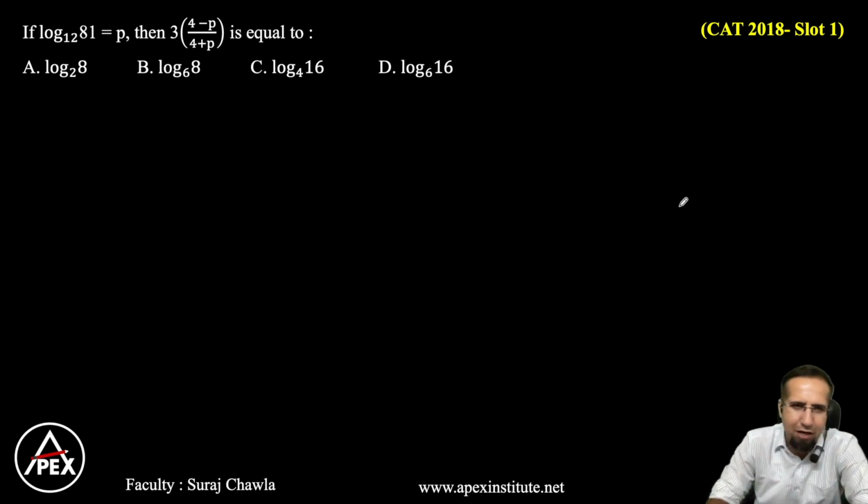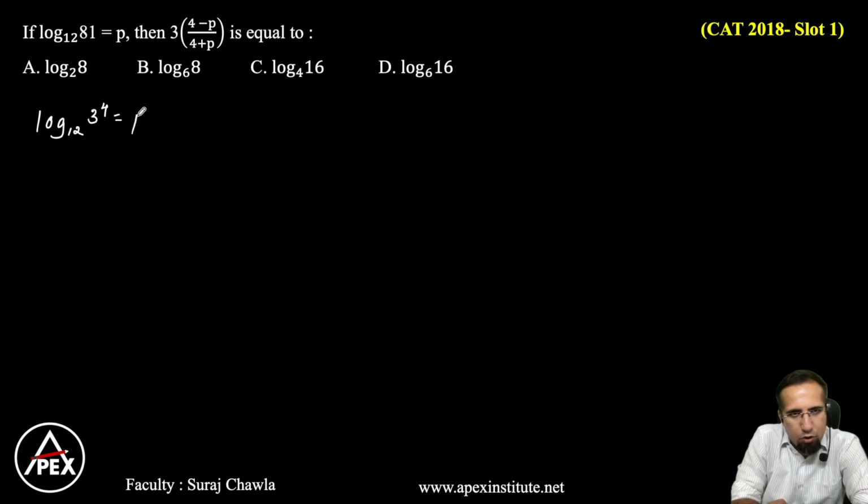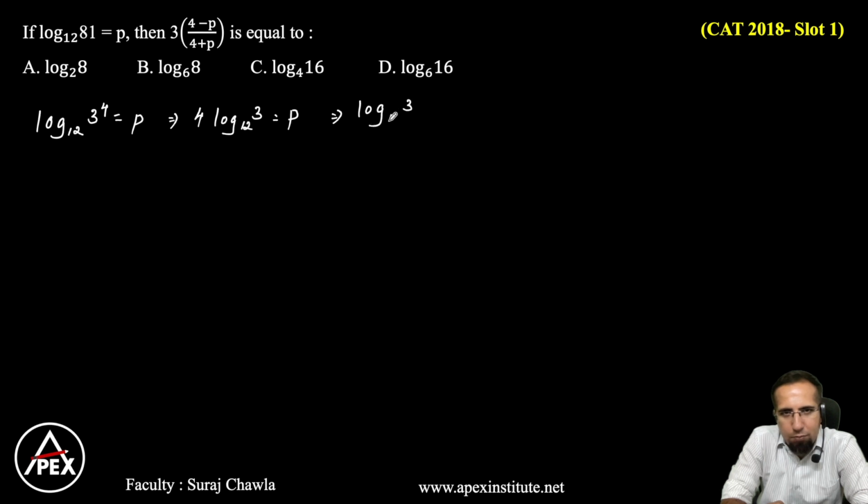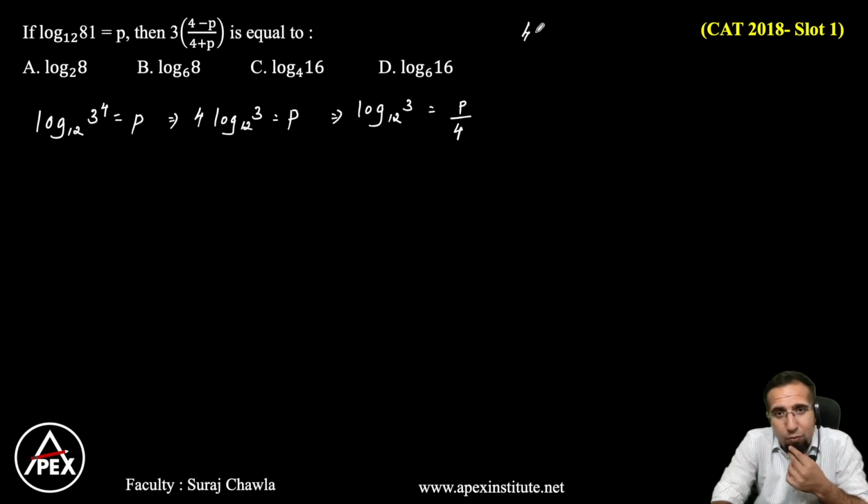I'm only given one part, that log 81 base 12 is equal to P. 81 can be written as 3 to the power 4, which can be written as 4 log 3 base 12 is equal to P, or log 3 base 12 is equal to P by 4. Now I want to use P by 4. Now let's look at what is asked. Can I write (4 minus P) divided by (4 plus P) in the form of P by 4, as (1 minus P by 4) divided by (1 plus P by 4)?